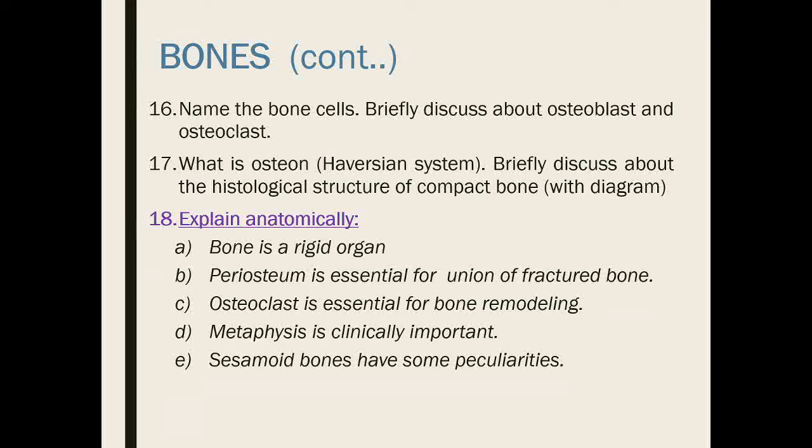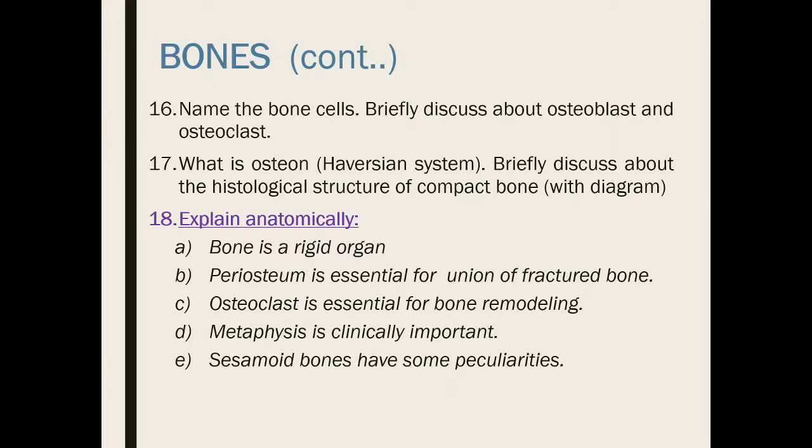Next question: the osteoclast is essential for bone remodeling. Obviously, when there is irregularity at the surface of the bones or abnormal bone growth, that has to be removed, and that removal is done by the osteoclast through its phagocytic activity. Then the metaphysis is clinically important. I have already discussed it.